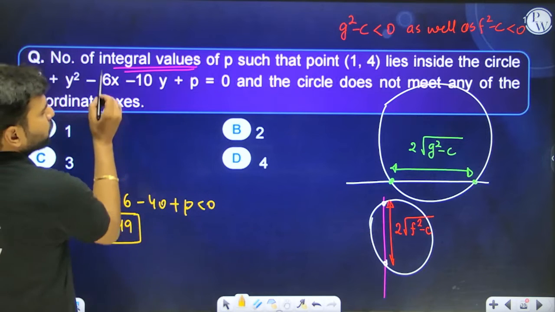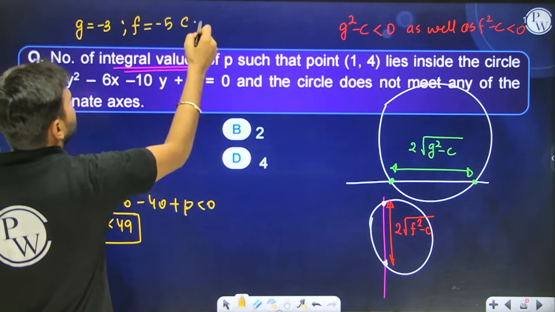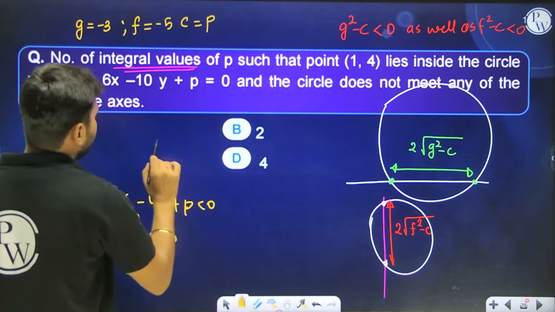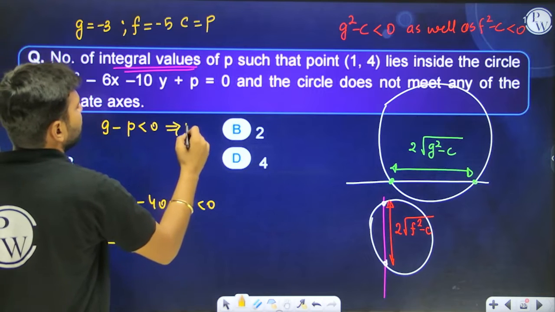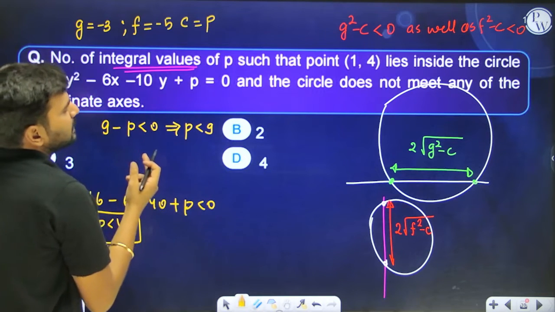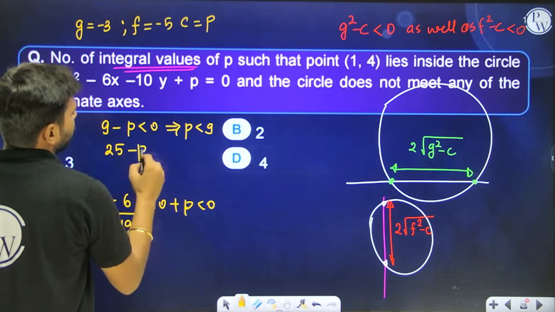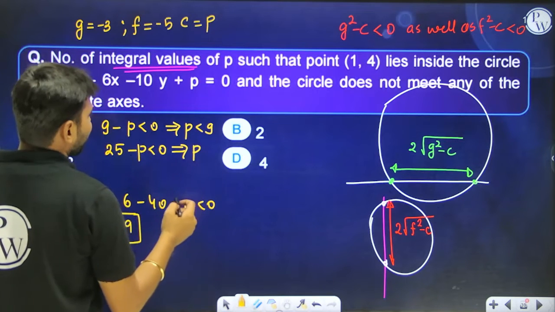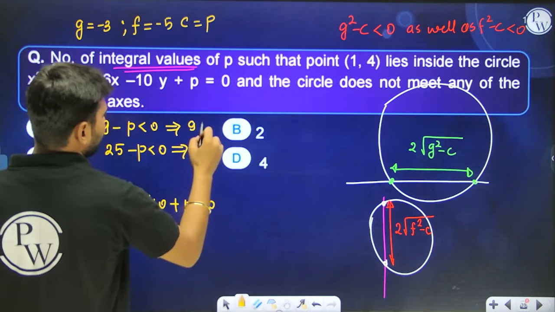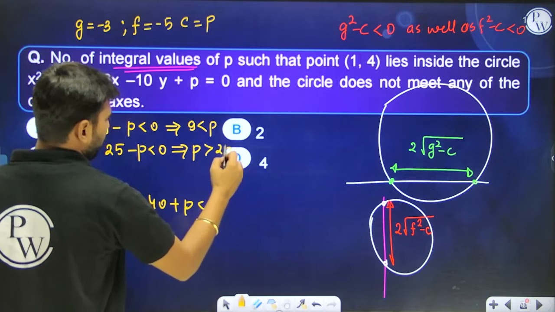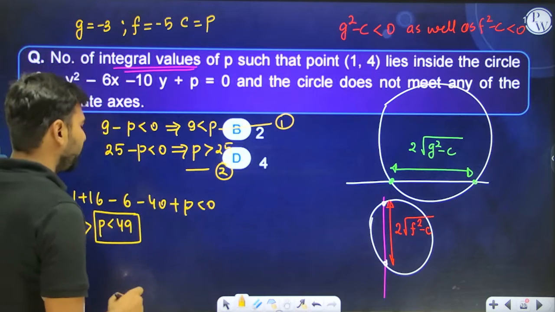Okay, over here if you see, the value of g is -3, the value of f is -5, the value of c is P. So you can see that g square minus c should be negative, means 9 minus P should be negative, means P should be greater than 9. And f square minus c should also be negative, means 25 minus P should also be negative, means P has to be greater than 25. So this is one equation, g square minus c should be negative. This is another equation, f square minus c should be negative, and this is the third equation.